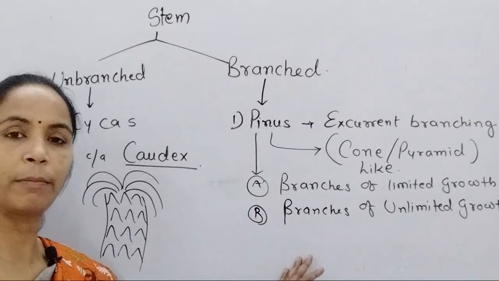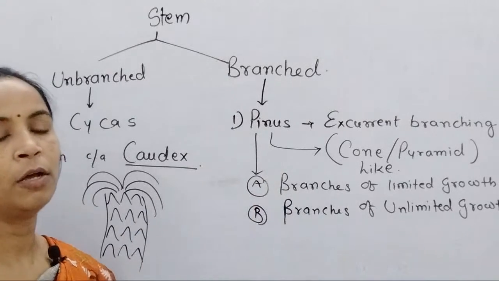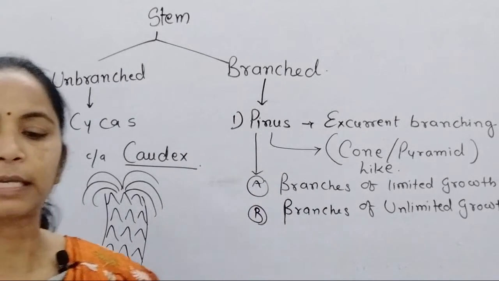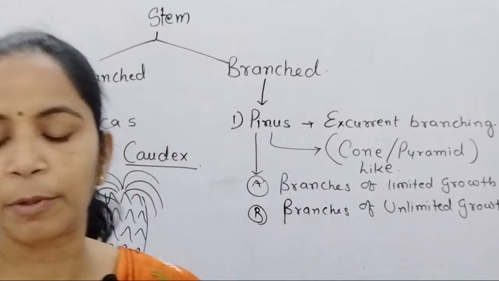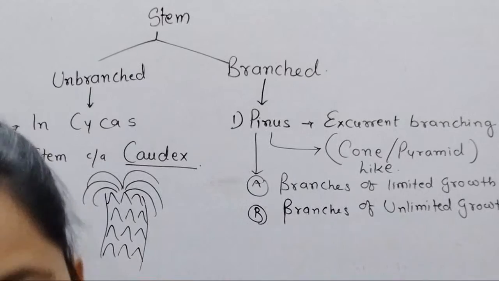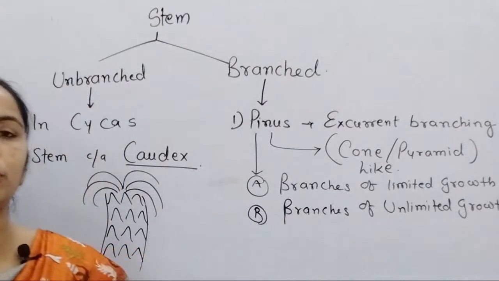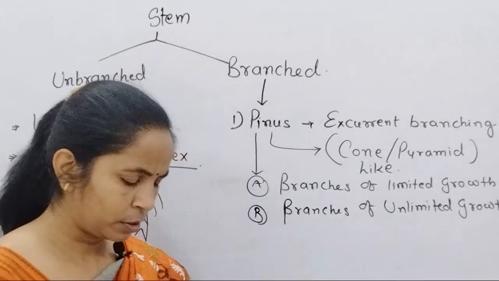After that we come towards other examples, like Ginkgo and Gnetum. Only two or three examples are provided: Cycas, Pinus, and one other example, which is commonly Ginkgo. A diagram is also provided for Ginkgo.